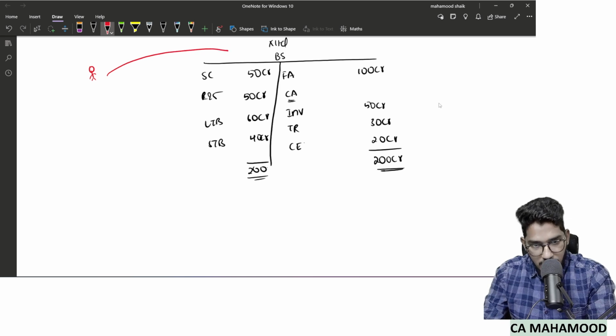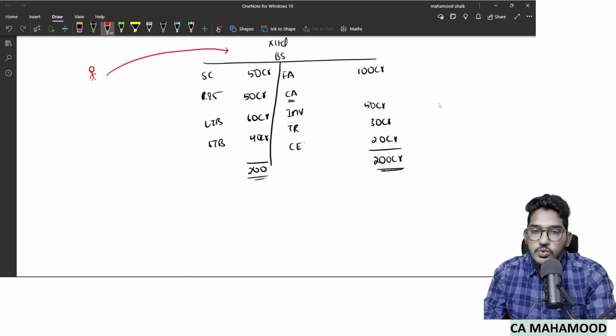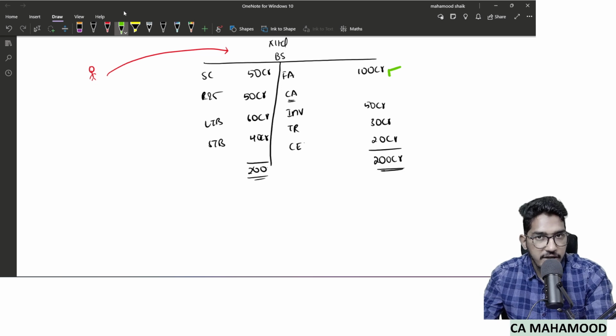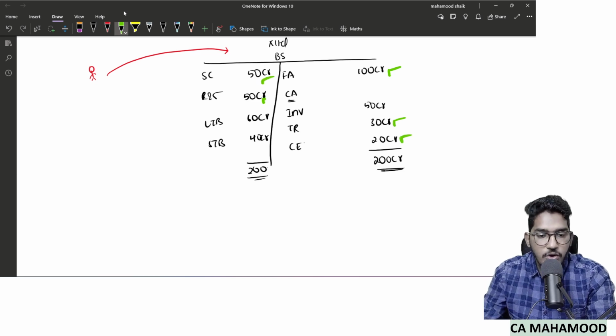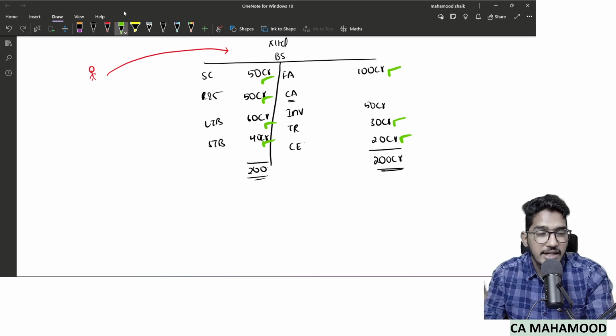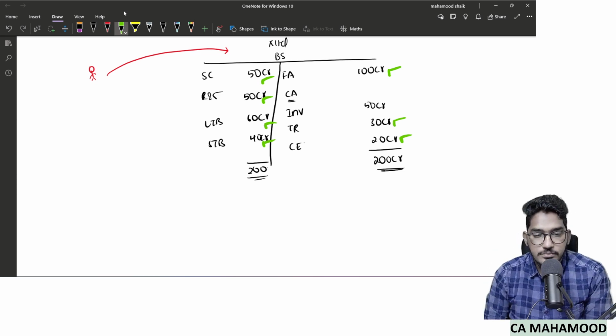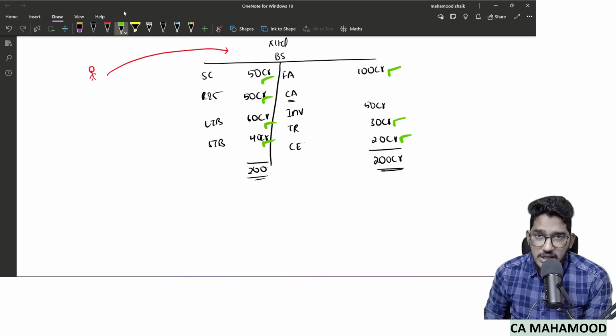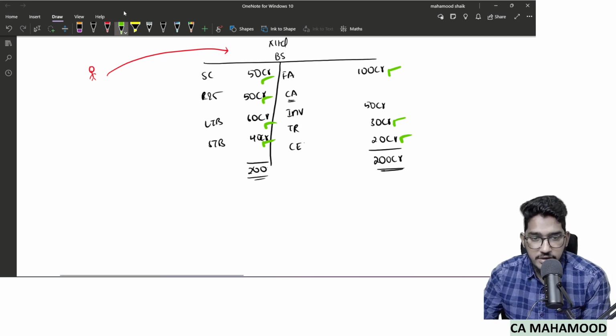While conducting the audit of this company, you are performing audit procedures and you have started obtaining audit evidence. You came to know that fixed assets of 100 crores are all perfectly fine, no misstatement. Trade receivables 30 crores, perfectly fine, no misstatement. Cash and cash equivalents, no misstatement. The rest of the items also do not contain any material misstatement. But here also there is a problem with the inventory.